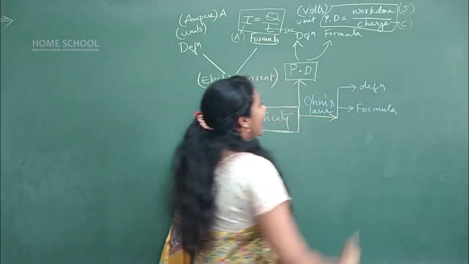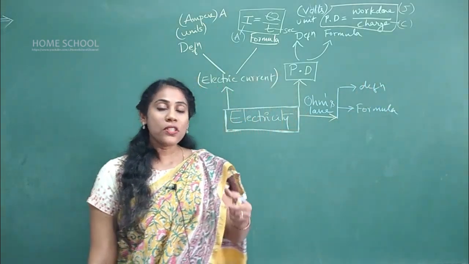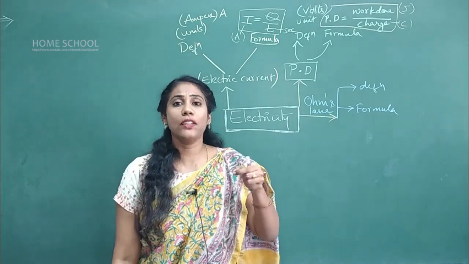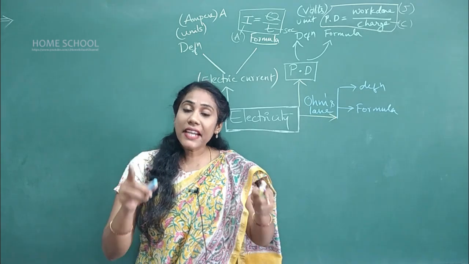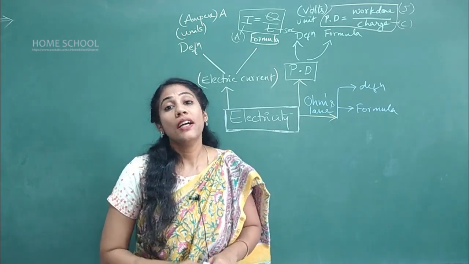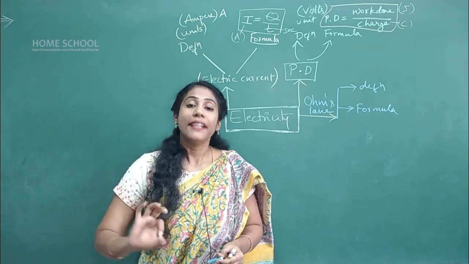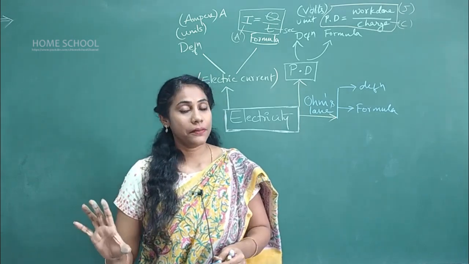So how do you define Ohm's law? Ohm's law is nothing but the potential difference across a conductor is directly proportional to the current carried in the conductor, provided temperature is constant. Yes or no?